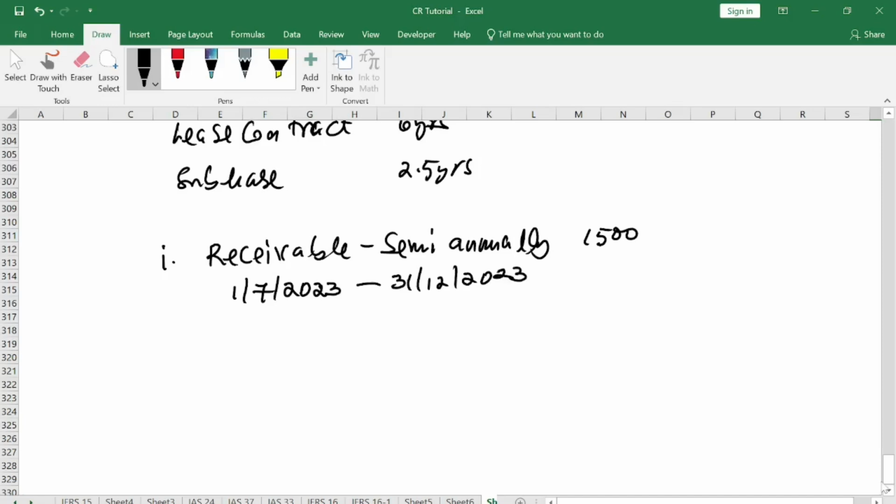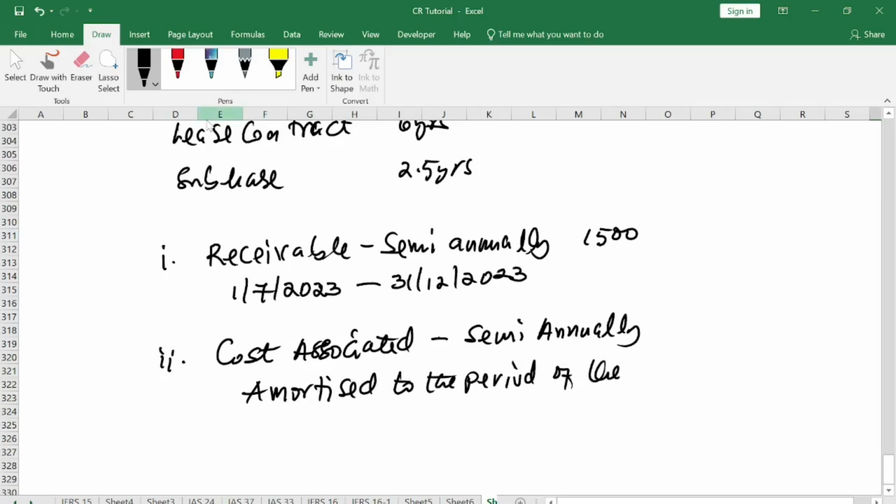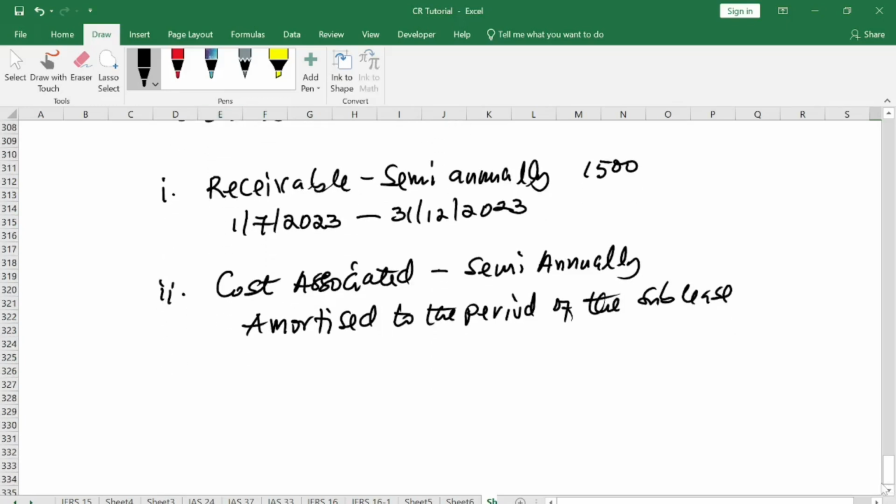This is the receivable they are going to receive from this arrangement, so they will receive only one tranche. The associated cost, because it is semi-annual, you amortize to the period of the sublease and expense it in the P&L. So the total cost is how much?